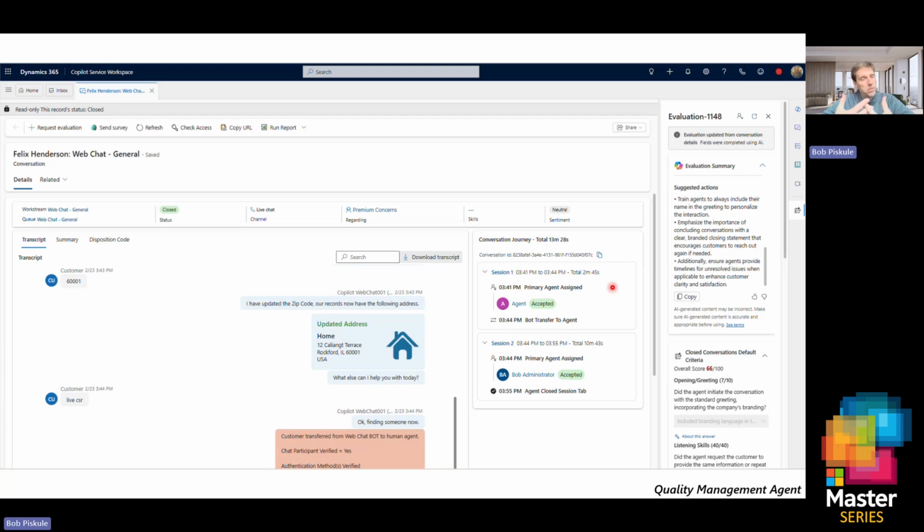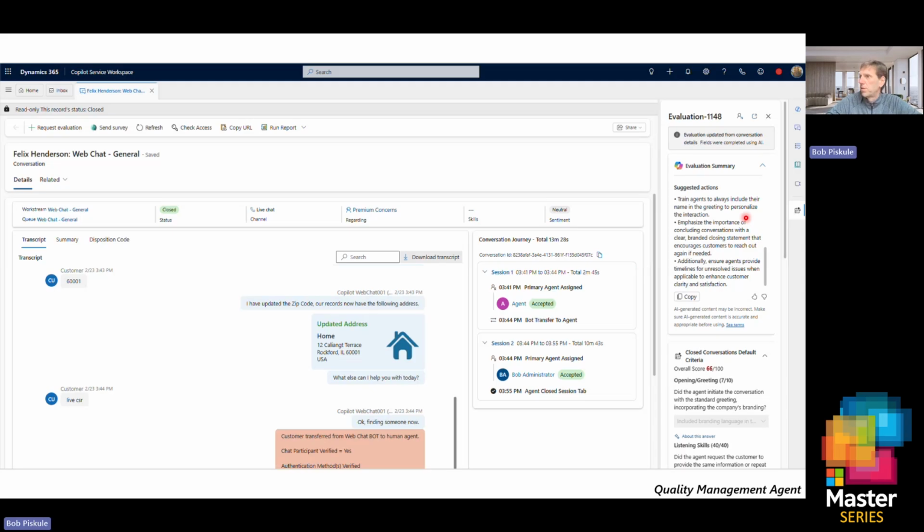But then in this case, the customer decided, I want to talk to someone live. So you see all of those interactions broken out by session, but all rolled up into one continuous conversation. And that is then what our evaluation agent does its scoring based on.